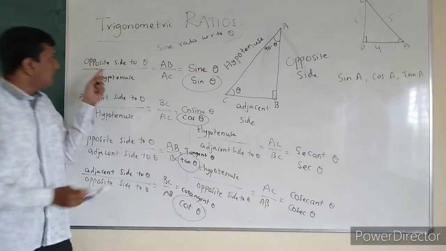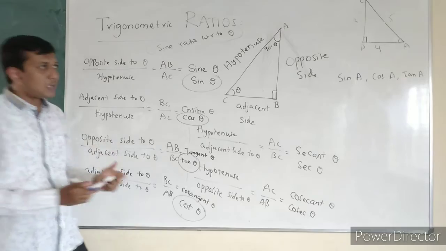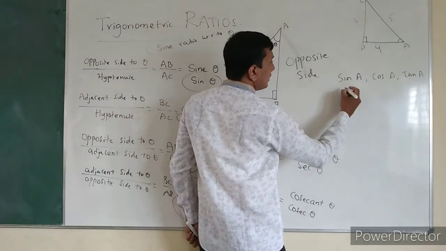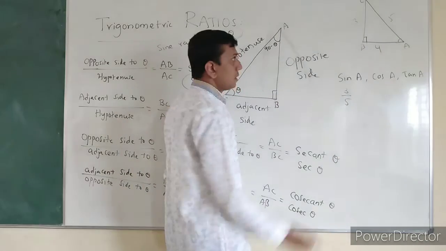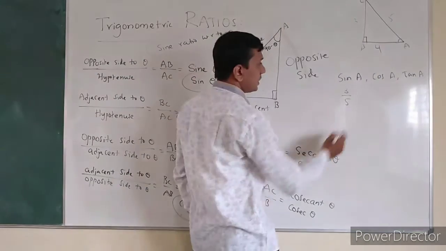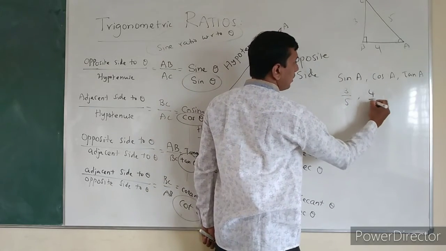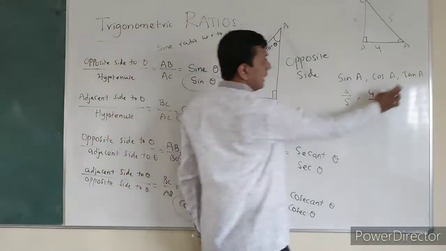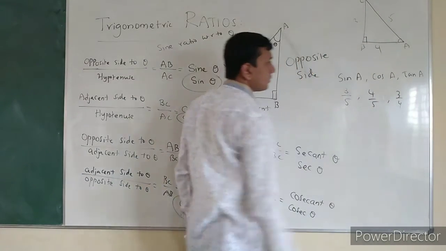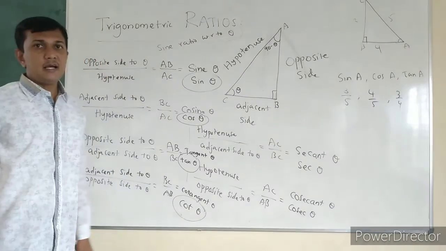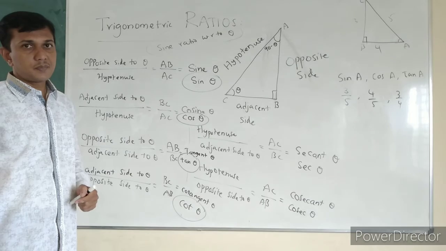Why opposite side? The sine ratio is given by opposite side by hypotenuse. So opposite side 3 and hypotenuse 5. 3, 4, 5. So cos is adjacent by hypotenuse, 4 by 5. Tan ratio is opposite by adjacent, 3 by 4. So like this we can calculate the trigonometric ratios when the triangle is given.